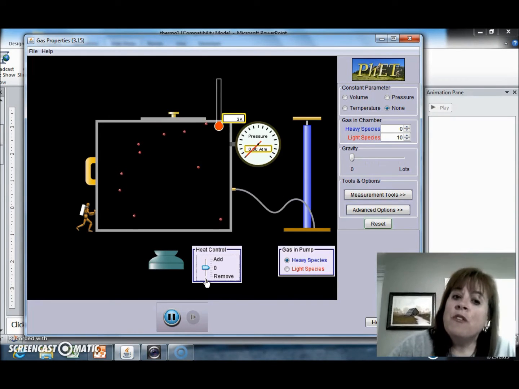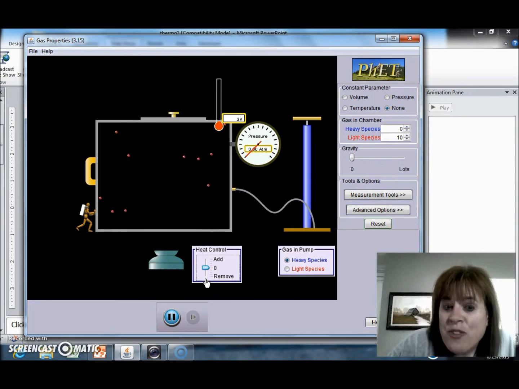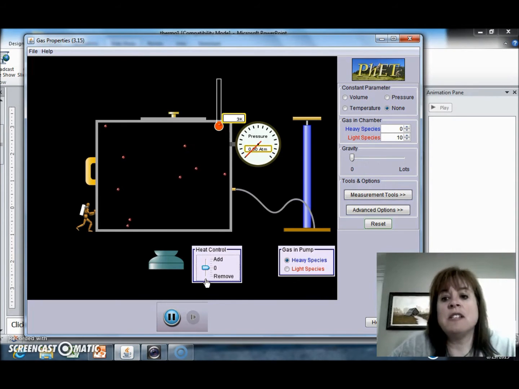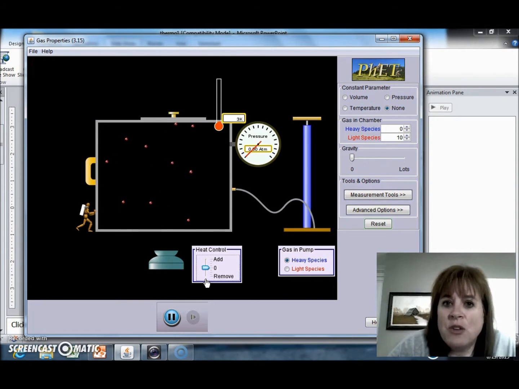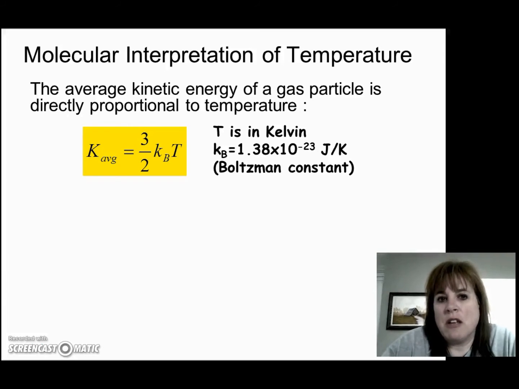We can remove heat, so heat flows out or energy flows out of the system, which causes the kinetic energy of the molecules to decrease, and we measure that kinetic energy decrease by measuring temperature. So how does temperature and kinetic energy actually relate to each other? Well, there's an equation for that.